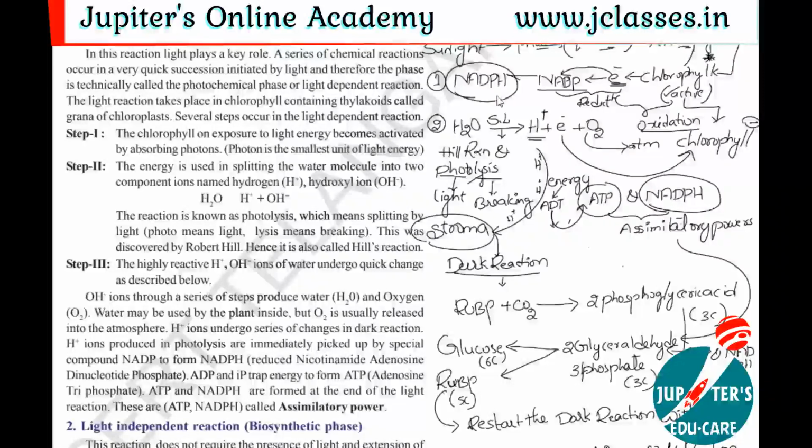Right. This is phase 1, and the second step in the light reaction is cleavage of the water molecule, or splitting of the water molecule. Here is a water molecule. This water molecule will be split and form H plus ions, and it loses one electron, and there is a formation of oxygen. How will this oxygen be formed?